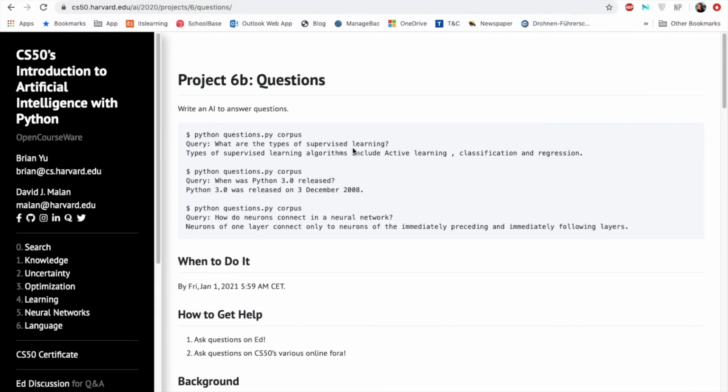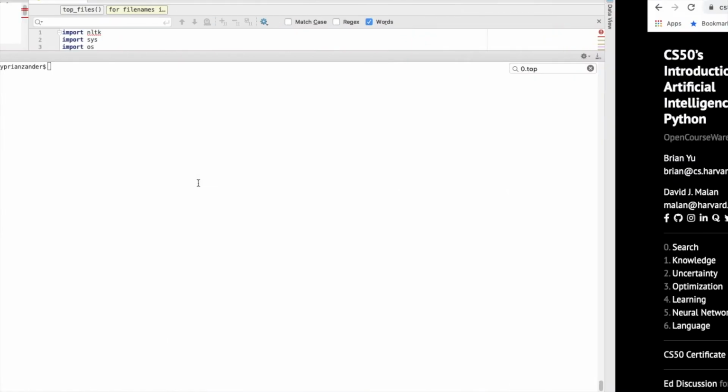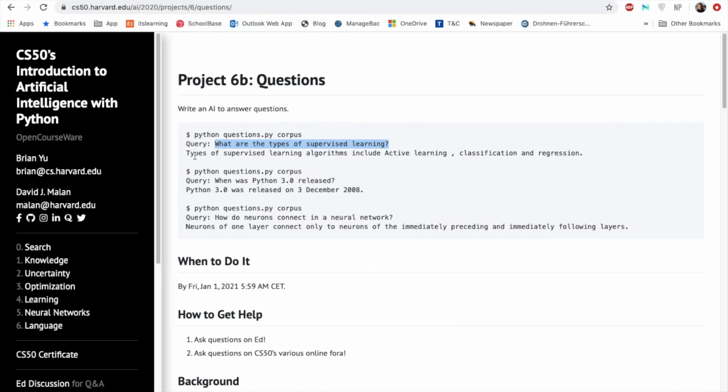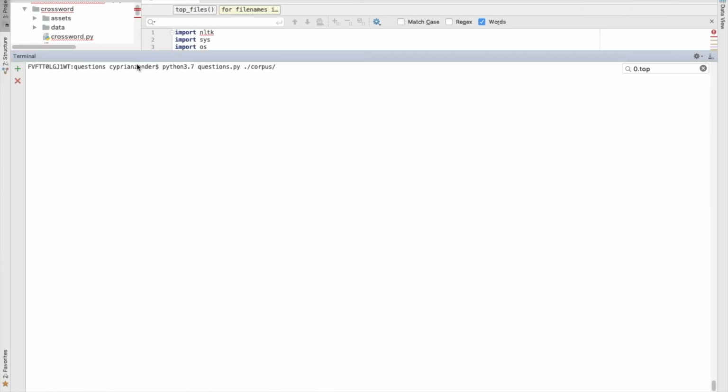So, I will start with this question: what are the types of supervised learning? The expected output should be: types of supervised learning algorithms include active learning, classification, and regression. When I ask this question to my implementation, the result is identical, as you can see here.